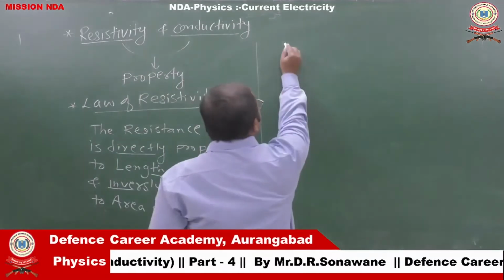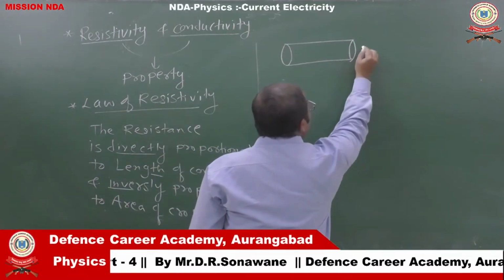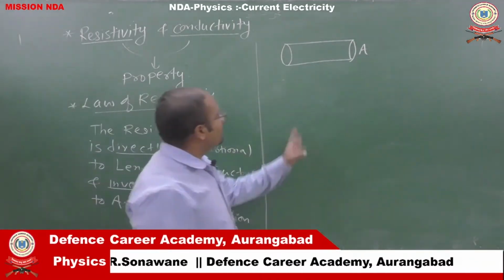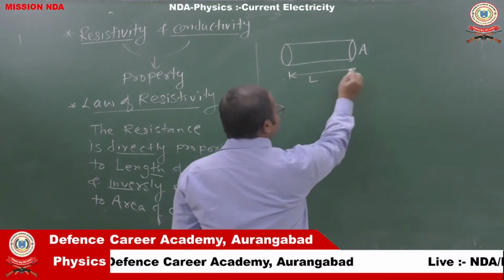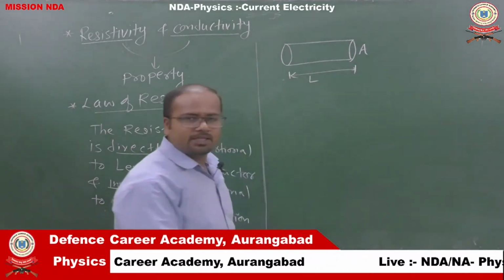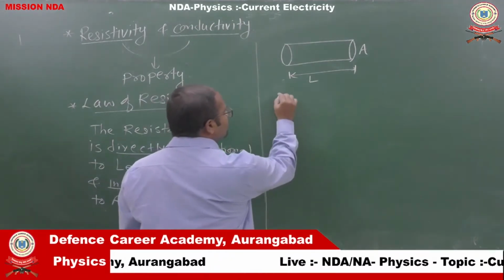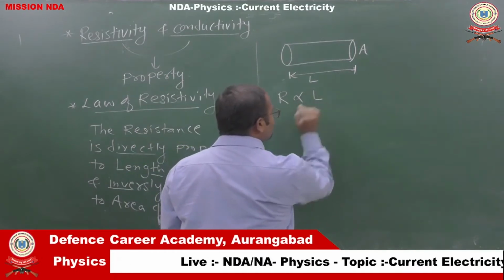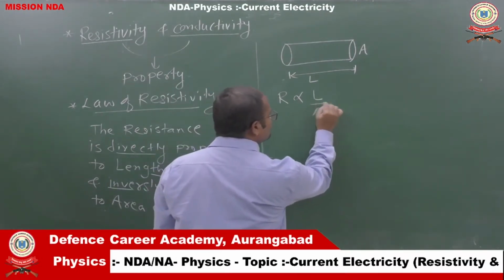If I consider any conductor, with cross sectional area A and length L, then according to the law of resistivity, resistance is directly proportional to the length L and inversely proportional to the area of cross section.